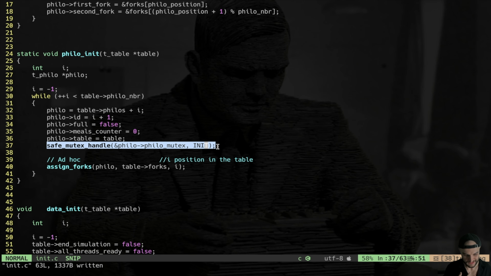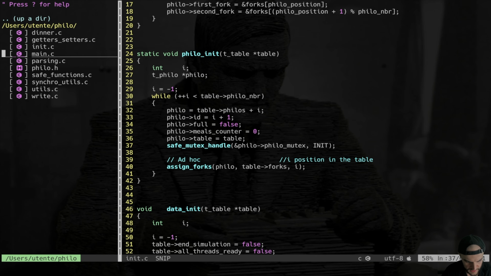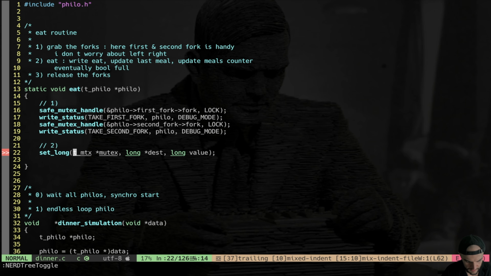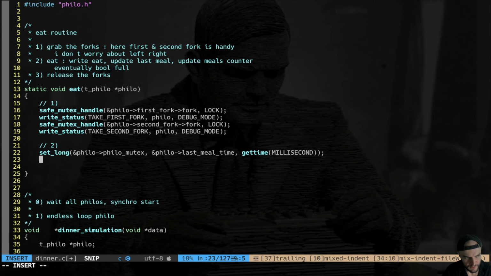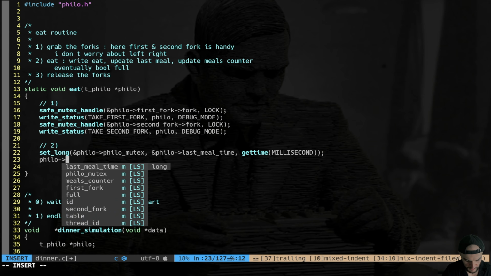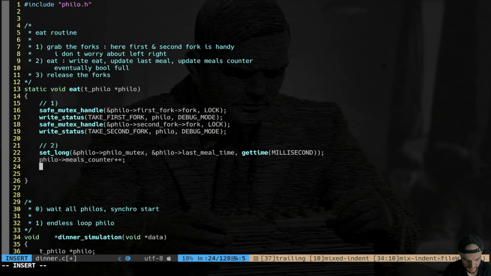update last meal time. Let's go back to dinner, and I'm gonna set long philo mutex. Destination is gonna be philo last meal time, and the value is gonna be get time in milliseconds, right? Like that. Then we have to increase the meals counter, but this value is not gonna be checked by the monitor. It's gonna be checked by the philosopher itself. So I can simply increase normally. So philo meals counter ++, and then I simply write the status eating, the bug mode.